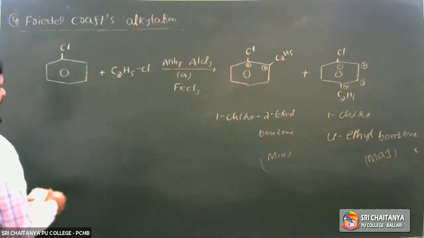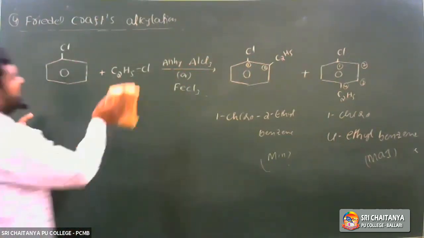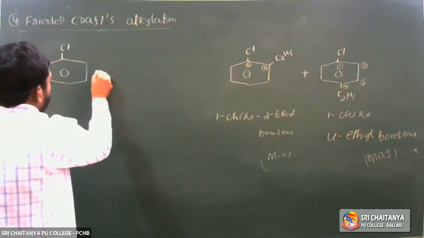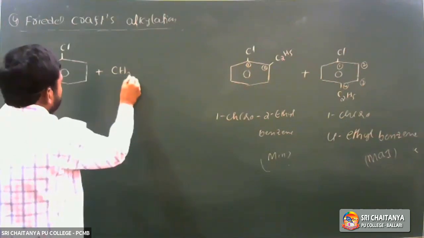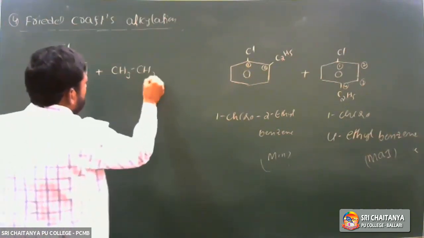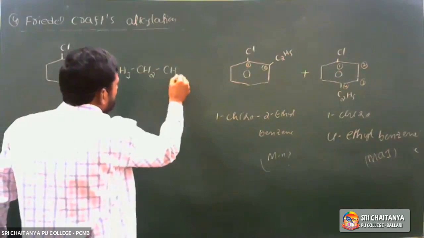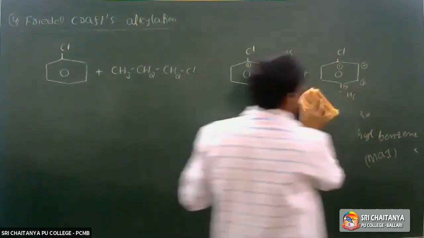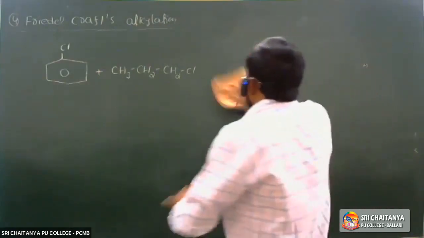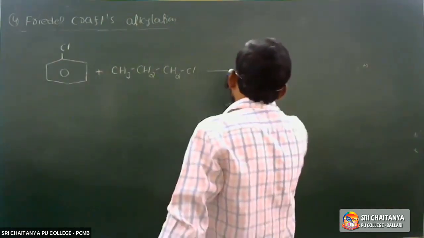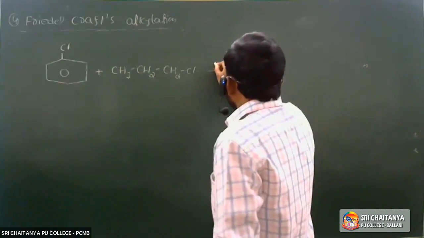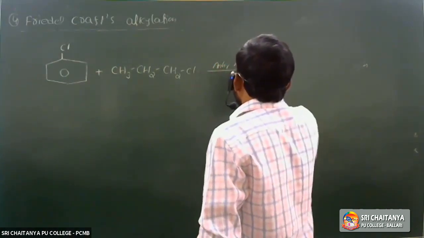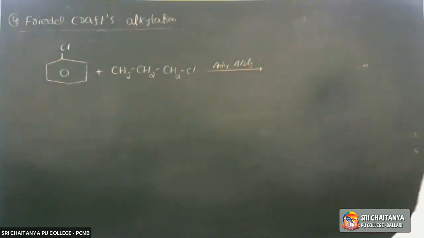Next, when chlorobenzene is treated with n-propyl chloride, CH3CH2CH2Cl, in the presence of anhydrous aluminum chloride, what is the product formed?